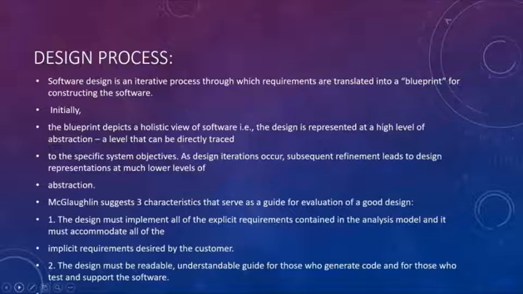The design process, the continuation of the design process. Software design is the iterative process through which requirements are translated into a blueprint for constructing the software. Initially, the blueprint depicts a holistic view of the software, that is, the design is represented at a high level of abstraction, a level that can be directly traced to the specific system objectives. As design iterations occur, subsequent refinement leads to design representations at much lower levels of abstraction.